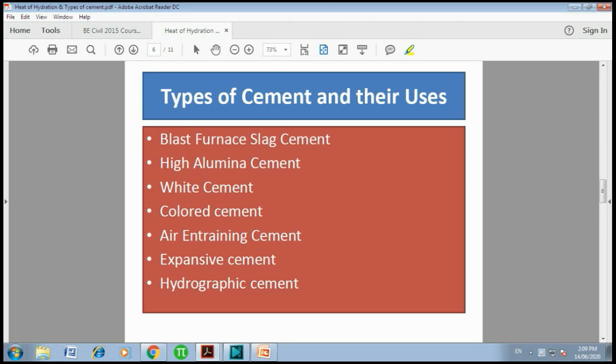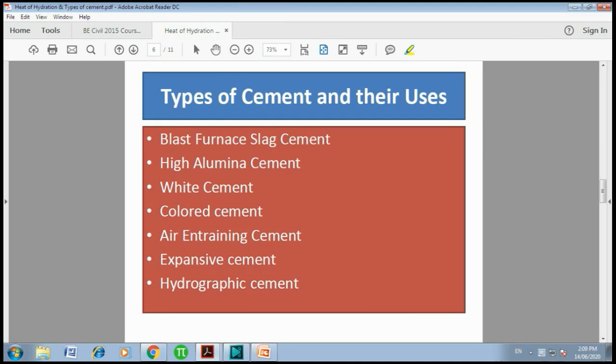Then high alumina cement is similar to quick setting cement, because whenever we add high alumina in the cement, we expect that the cement should set very fast. So wherever quick setting cement can be used, high alumina cement is also used. The next one is white cement and colored cement. These types of cement are normally costlier, and they are used for decorative purposes.